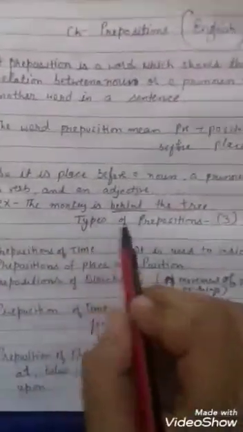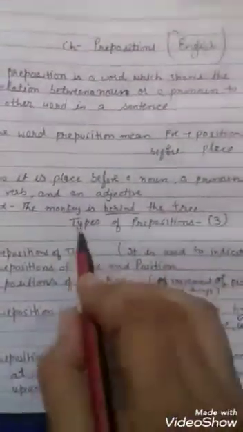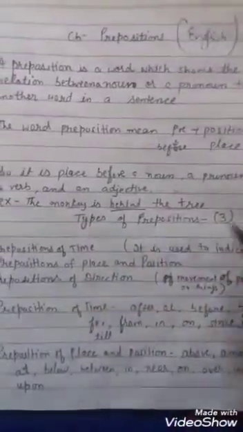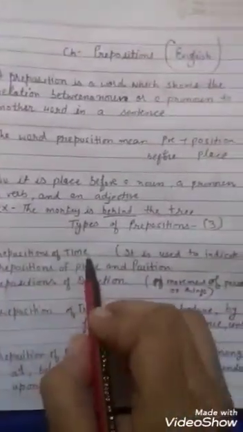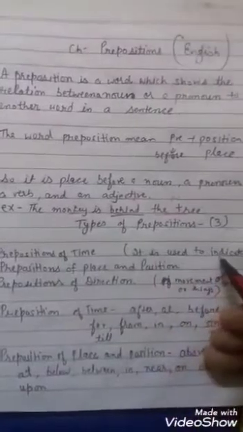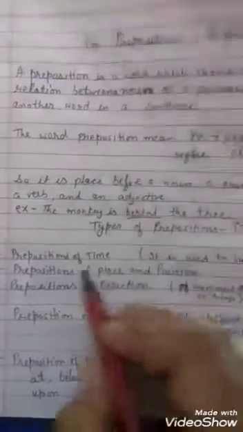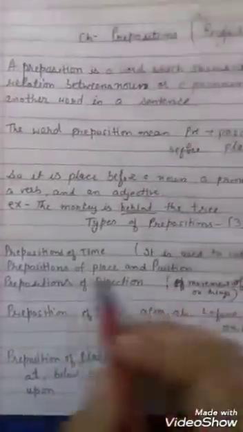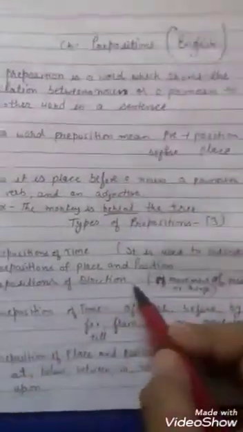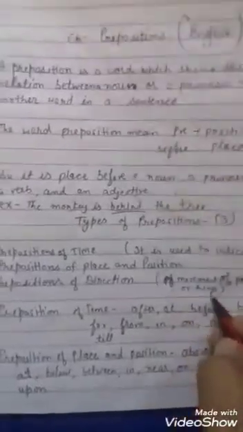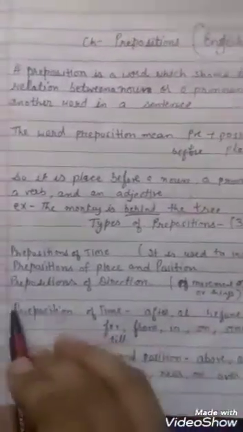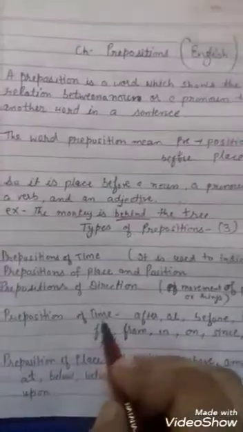Now बच्चे, we will learn the types of prepositions. There are three types of prepositions. First is preposition of time, and it is used to indicate time. Next is preposition of place or position. It is used for the place or position. Preposition of direction, to show the movement of a person and things. So first of all we will see the preposition of time.